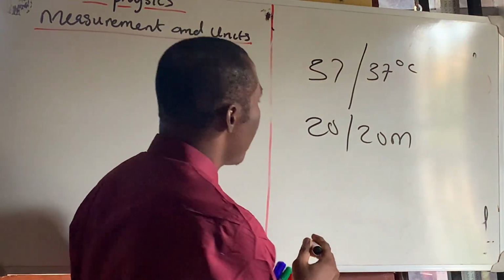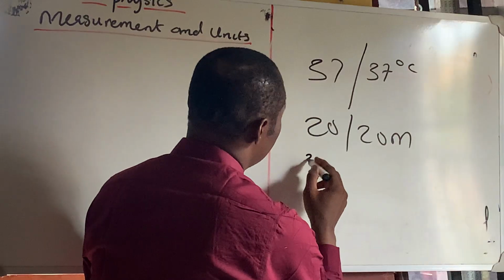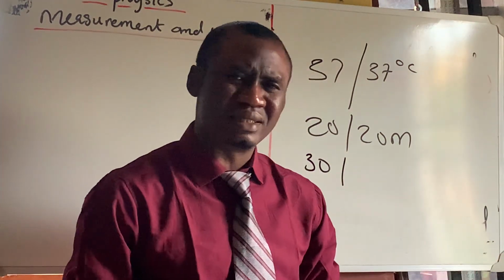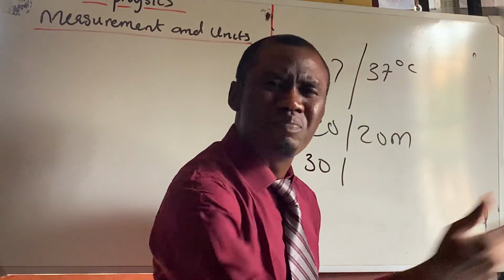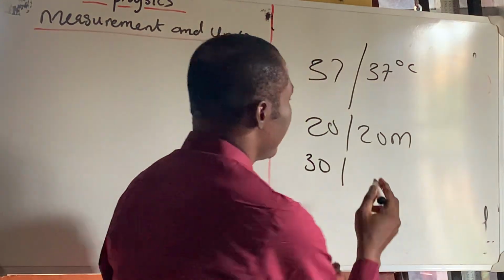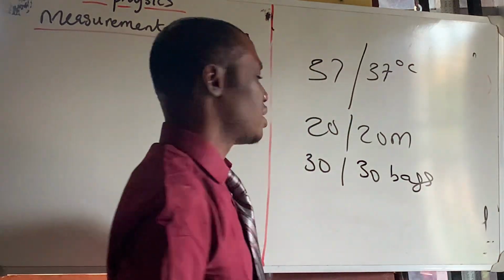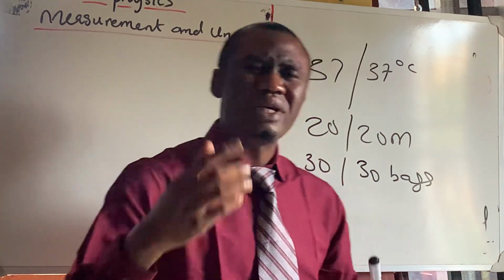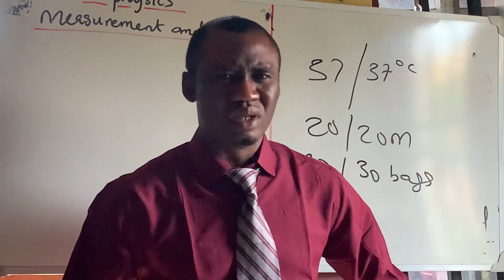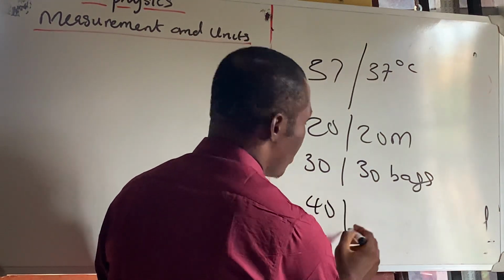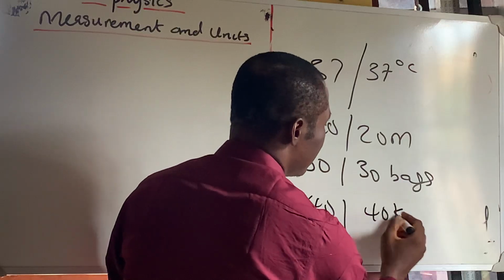What if I say 30? What bags of rice is there? You just look at the word. You can say 30 bags of rice. So 30 bags of rice. Or when they say, what's the weight of your body? And then you say 40. No, you will say 40 kilogram.